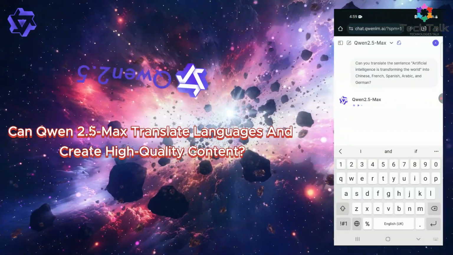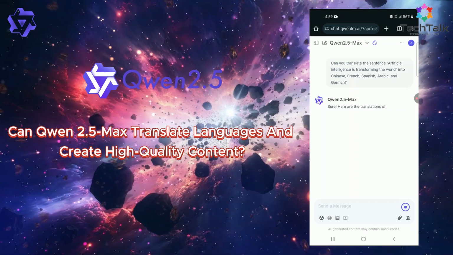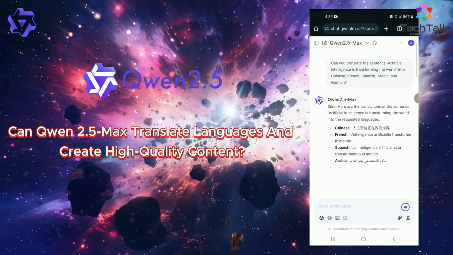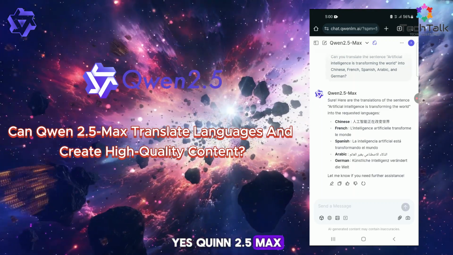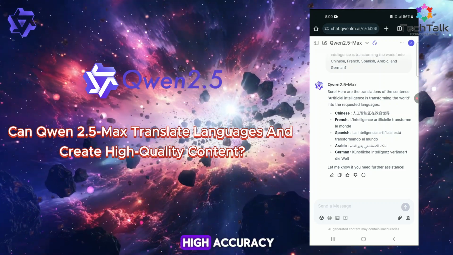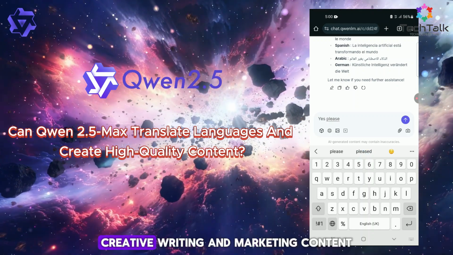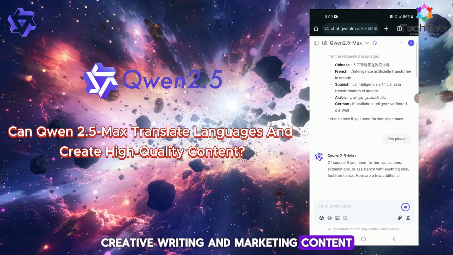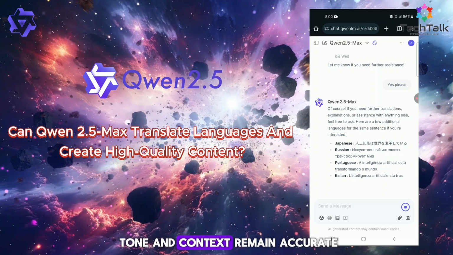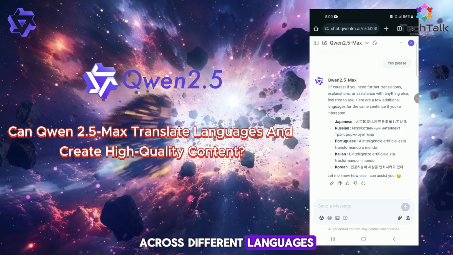Can Qwen 2.5 Max translate languages and create high-quality content? Yes, Qwen 2.5 Max supports multilingual translation with high accuracy. It can generate blog articles, reports, creative writing, and marketing content while ensuring that the tone and context remain accurate across different languages.